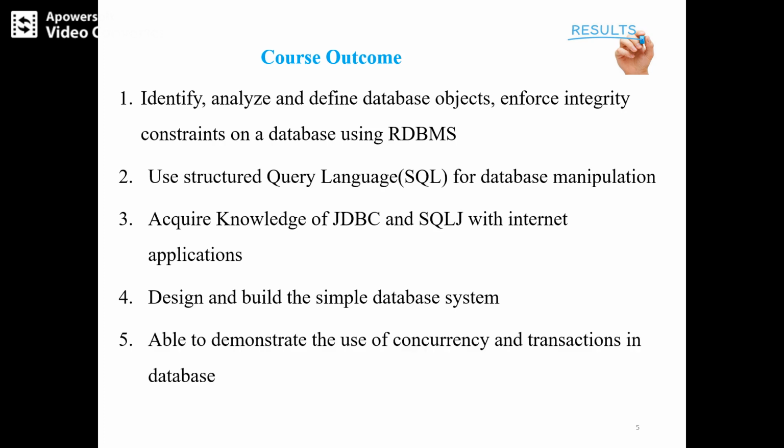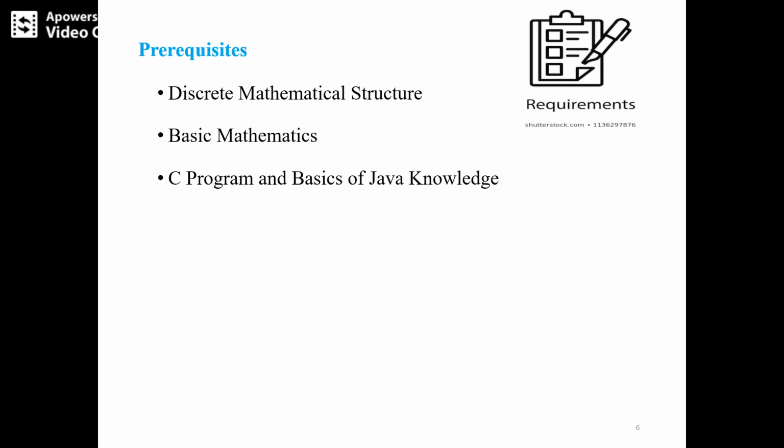The fifth outcome is being able to demonstrate the use of concurrency and transactions in database. Prerequisites. Before learning the course, the learner should have knowledge of three subjects. One is basic knowledge of discrete mathematical structures, and basic mathematical operations or concepts.